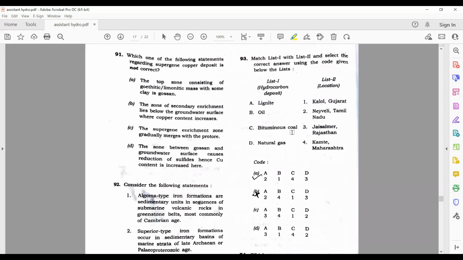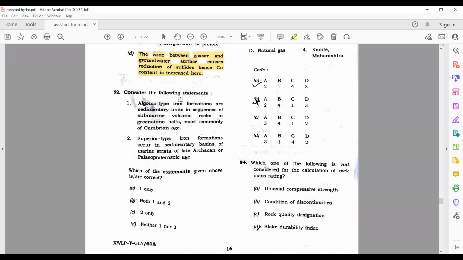Now, the next question is which one of the following statements regarding supergene copper deposit is not correct? The top zone consisting of goethitic or limonitic mass with some clay is gossan. Good. This is correct. The zone of secondary enrichment lies below the groundwater surface where copper content decreases. This is correct. The supergene enrichment zone gradually merges with the protore. This is also correct. So the only option left is D, which is going to be your answer.